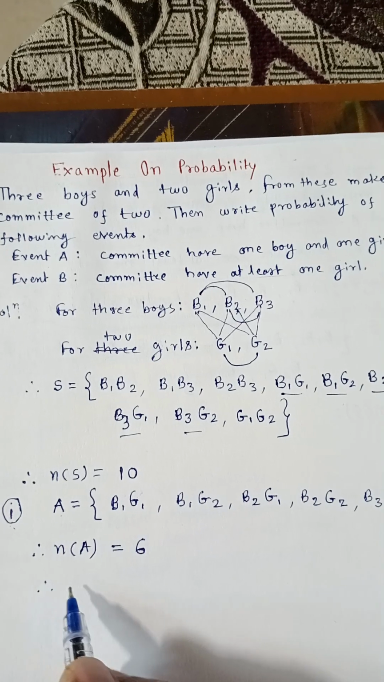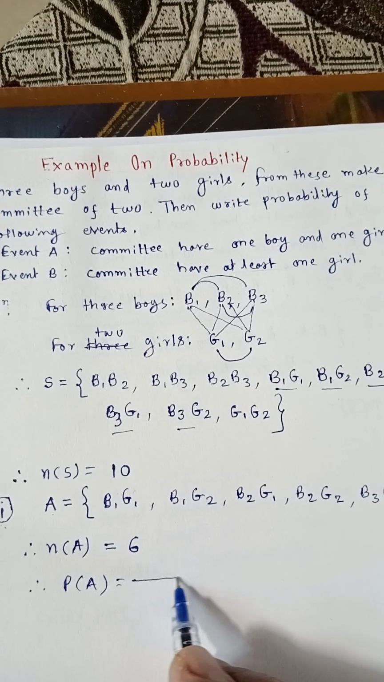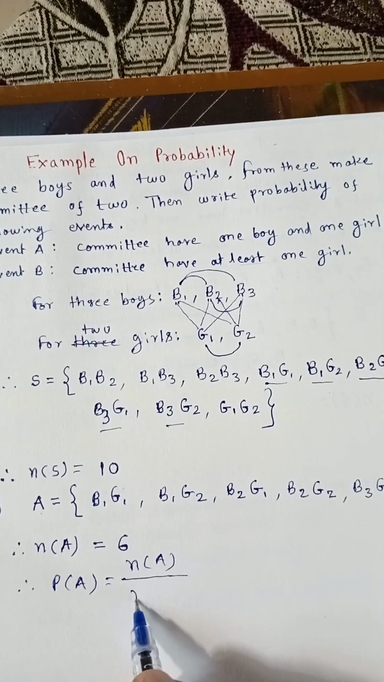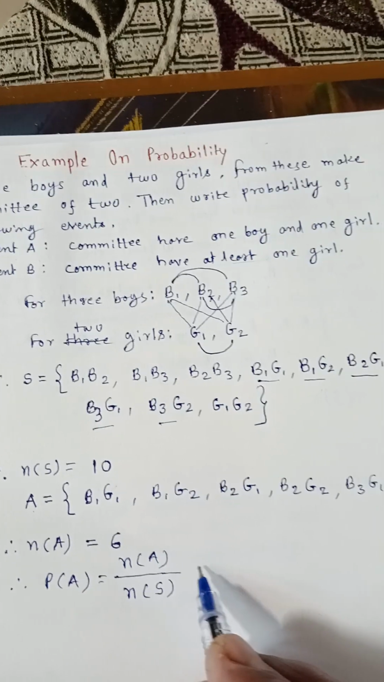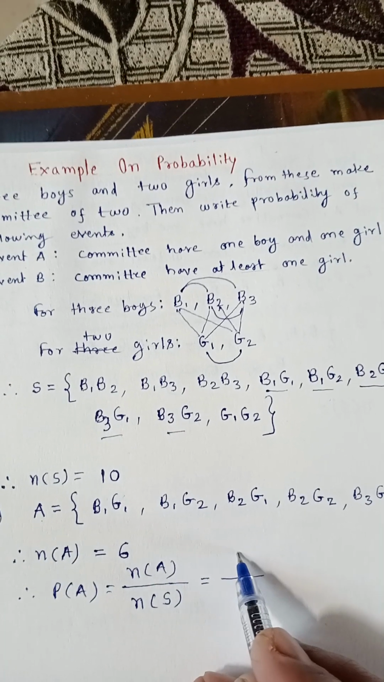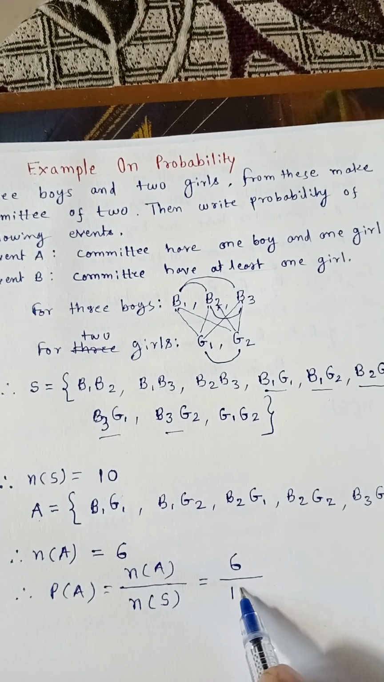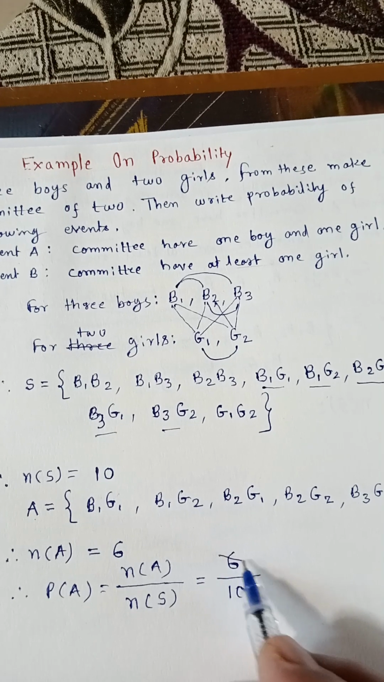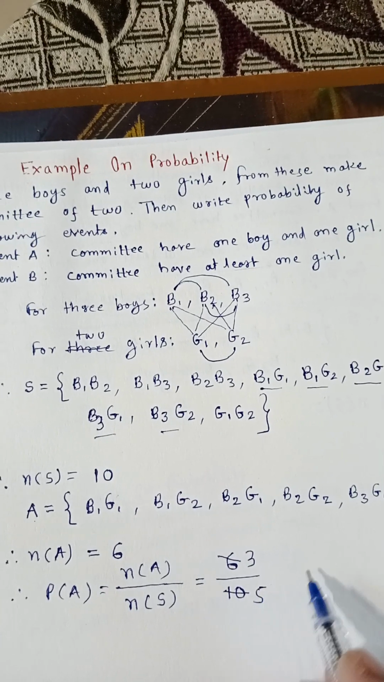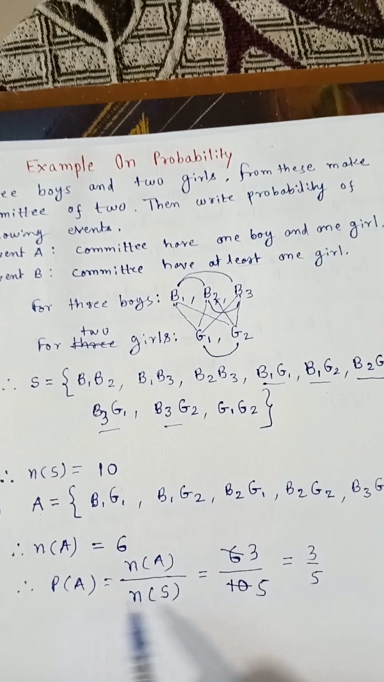Therefore, probability of A is equal to number of sample points in A upon number of sample points in S. The number of sample points in A is equal to 6 and in S is equal to 10. 6 upon 10 is equal to 3 upon 5. Probability of A is equal to 3 upon 5.